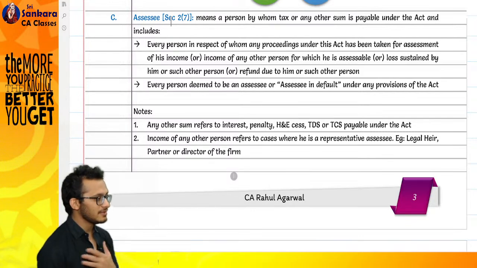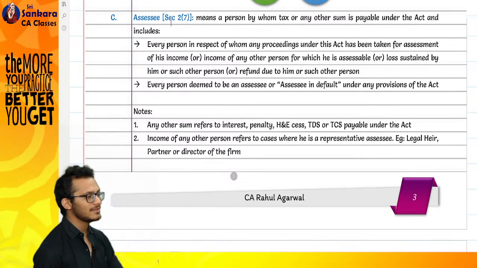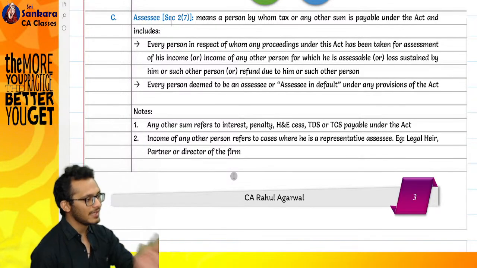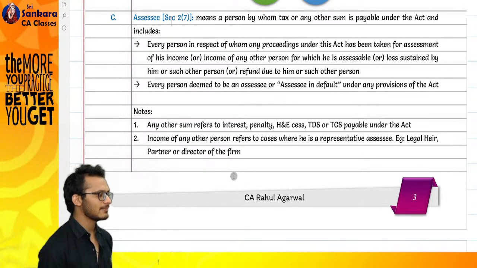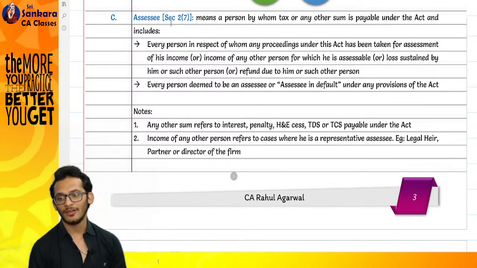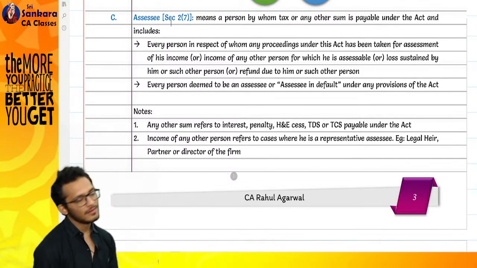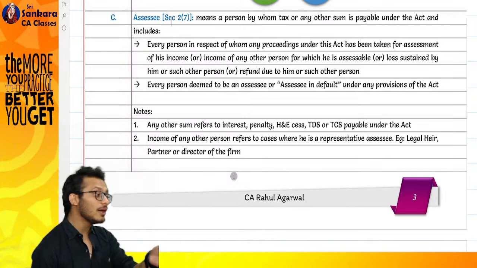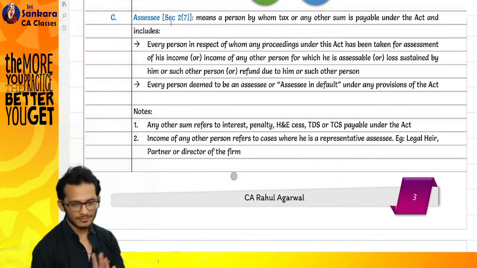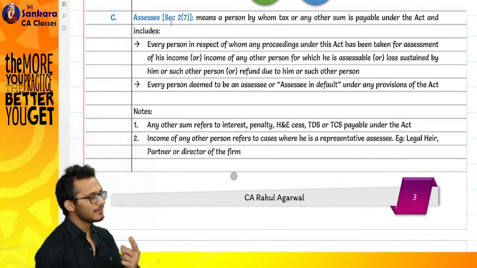Okay, the income tax department said, my mistake. They changed the law. They said, boss, assessee means any person who is liable to pay tax or any other sum in this Act, meaning interest, penalty, whatever it is. Now I am covered. One year I made a mistake. Next year I am also smart.